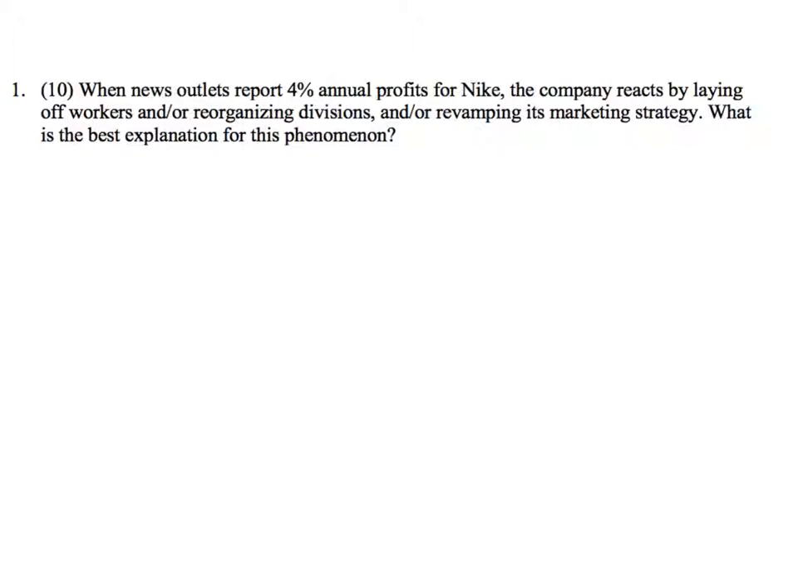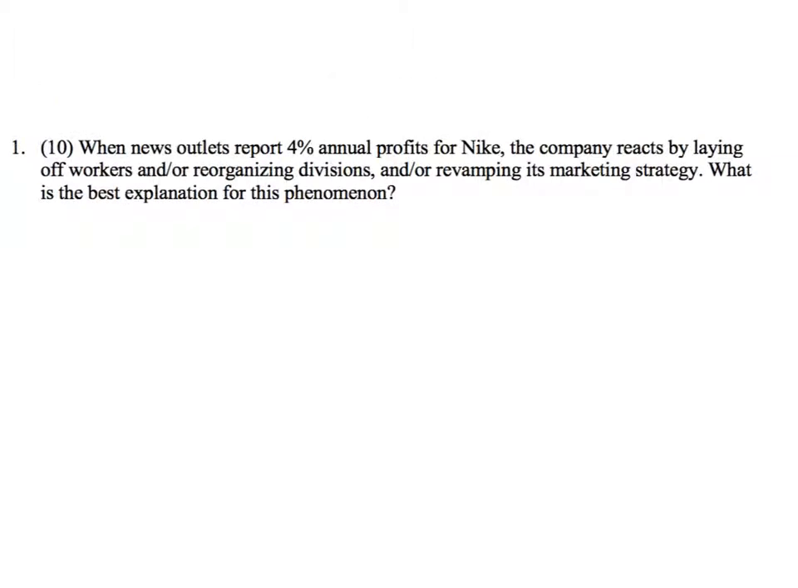This one, I thought this was a gimme. This was right out of the text, right out of the class period, and for a lot of you it was not. For a lot of you this was a gimme, but a lot of people were pretty far off too. So anyway, bottom line is news outlets report a 4% annual profit for Nike. The company reacts by laying off workers, reorganizing divisions, revamping its marketing strategy. What's the best explanation? And while in an application exercise I might give the nod to a few, the best